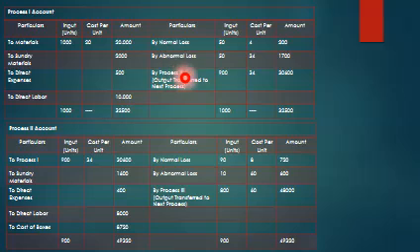So by process 2 account, output transfer to next process, 900 into 34, it comes to 30,600. See, the output of process 1 will become the input for process 2.